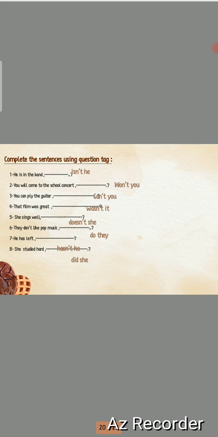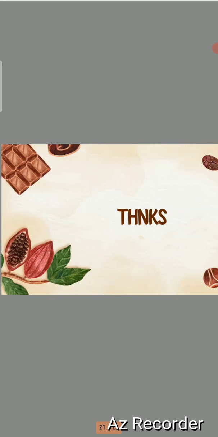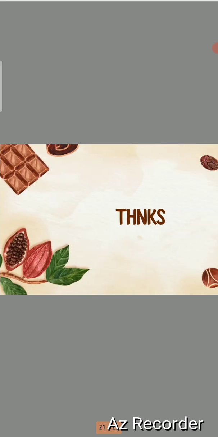Number 8, she studied hard. So we don't have any auxiliary verb or any verb to be, but the sentence is in the past, because "studied" ends with -ed. So we will use did. It will be did she. Okay, and thanks. I hope you understood the lesson.